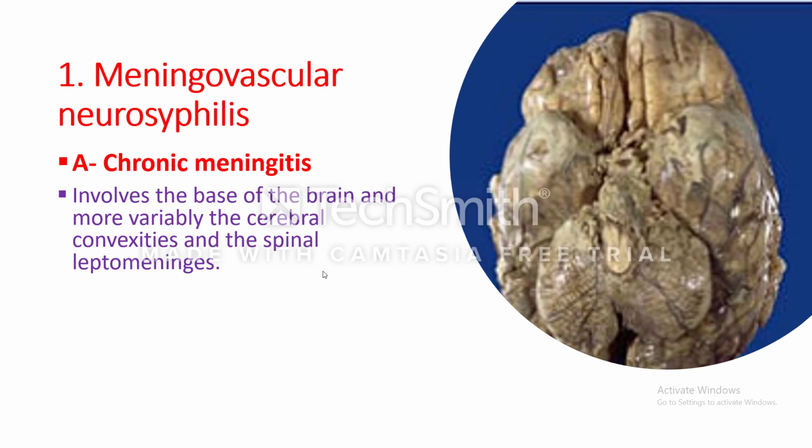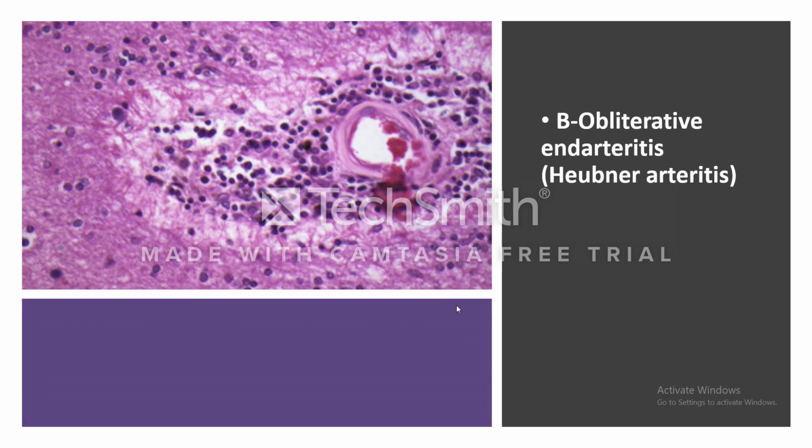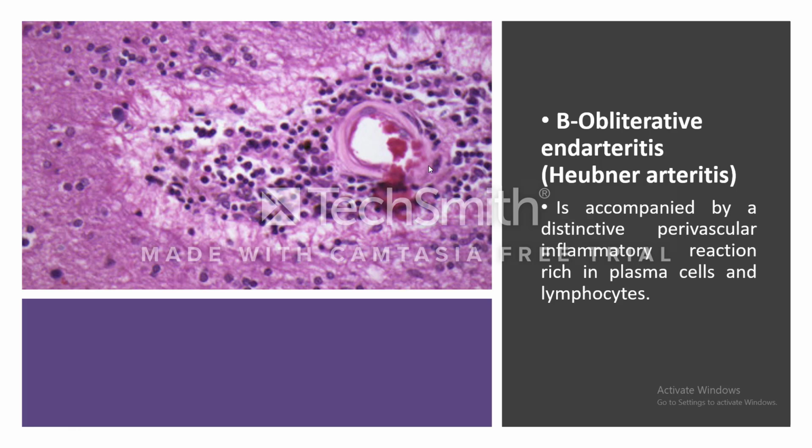Chronic meningitis usually involves the base of the brain and the convexities of the brain, and also the spinal leptomeninges. And it leads to cranial and peripheral nerve compression. Obliterative endarteritis or Heubner's arteritis. Here you can see the vessel with swollen endothelial cells and inflammation of the wall. And this inflammation of the wall leads to defect or weakness of the media and adventitia.